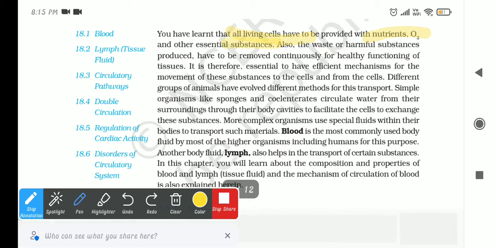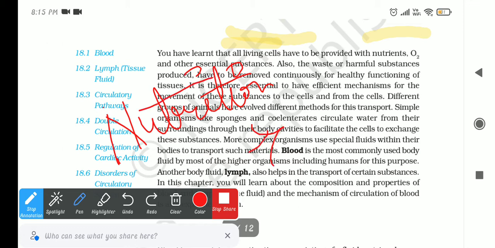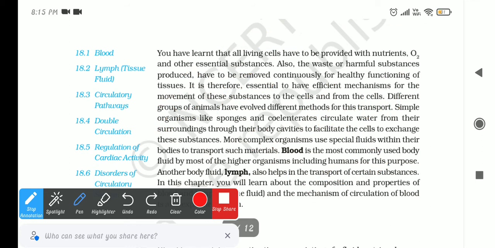As we are taking nutrition from the food, after digestion we produce some waste which is very toxic, and we need to remove it from our body, because unless we remove it, our body will not function smoothly. For the healthy functions of our tissues, we need to continuously remove our waste.